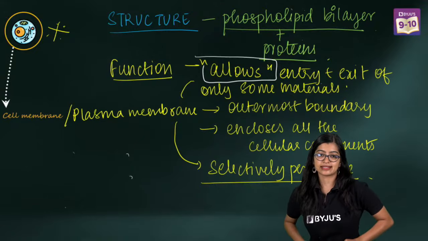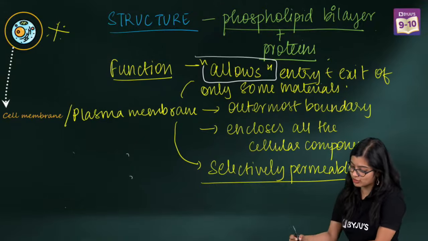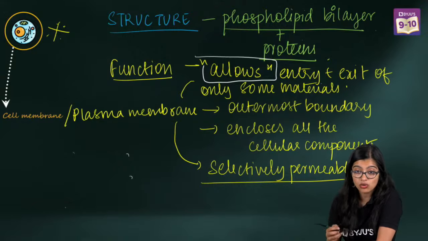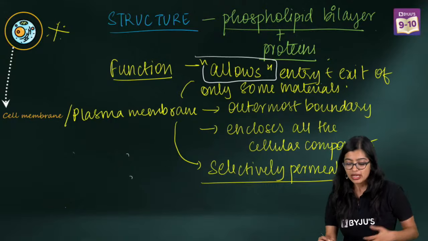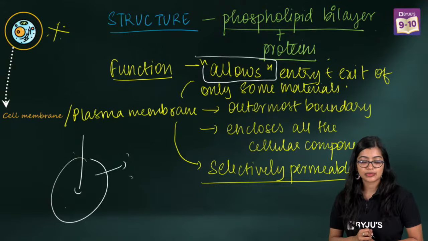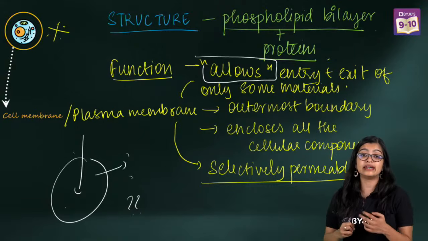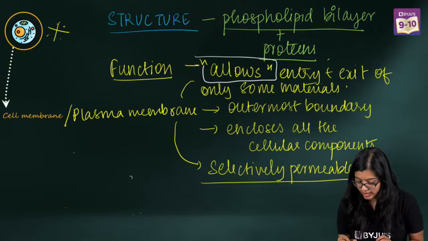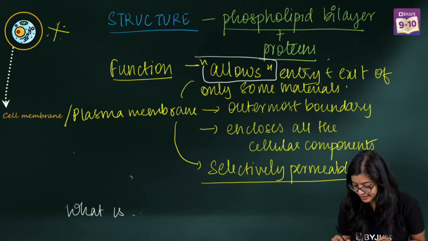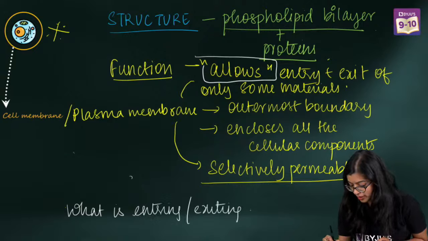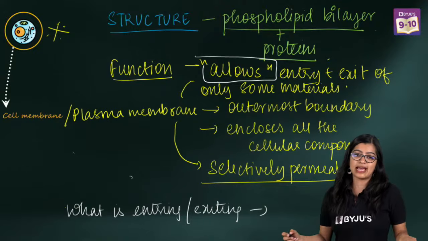Okay, yes, so now that we have understood the function, let's understand a little more about the different ways in which we observe movement. Now we are saying that there is entry and there is exit. So what all things are entering and exiting? Can you tell me in the chat very quickly what is entering and exiting? Quickly in the chat.